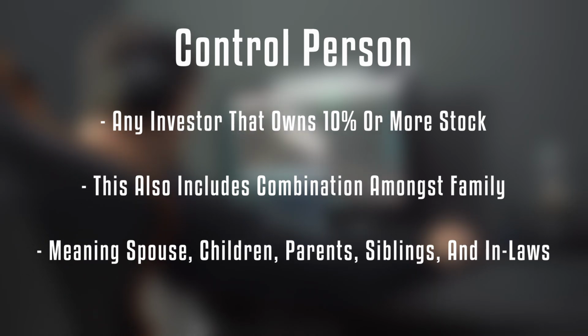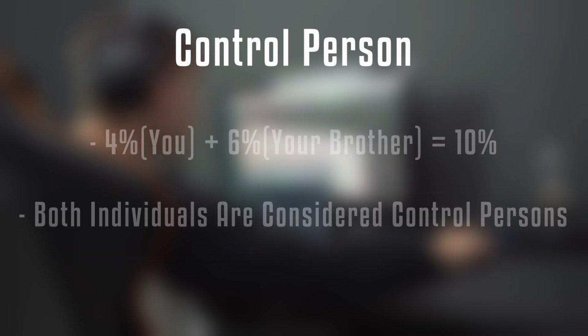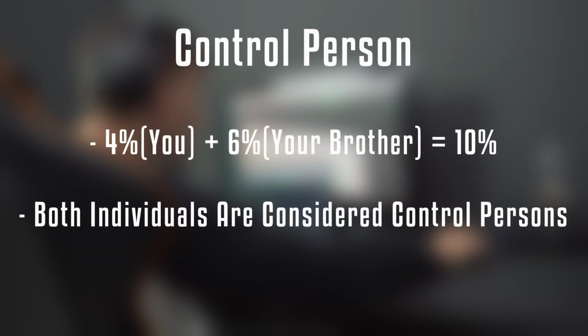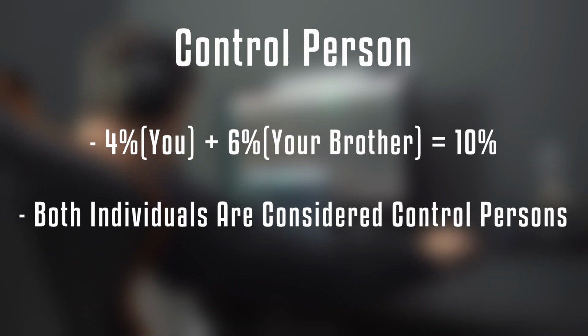This rule applies to anyone that is considered to be close family, which applies to your spouse, children, siblings, parents, and in-laws. So for example, if you own 4% of a company's stock and your brother owns 6%, you'd both be considered controlled persons as your combined ownership would be at 10%.